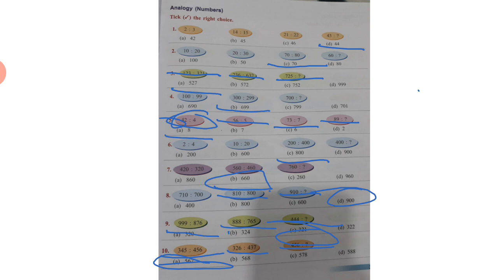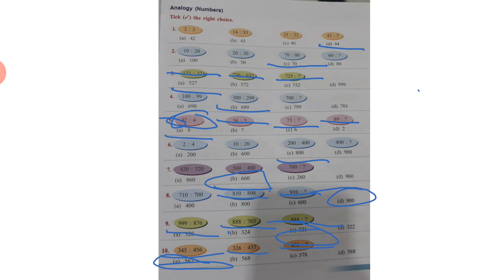567, 567, and B 568, 578, 588. All these are the correct. Only the correct answer is 567. I hope you understand the relationship between the numbers, and you can easily understand how to do all these series. There's some pattern in it, so be careful while doing that. There's some connection between the numbers. You have to find out what is the relationship between them.